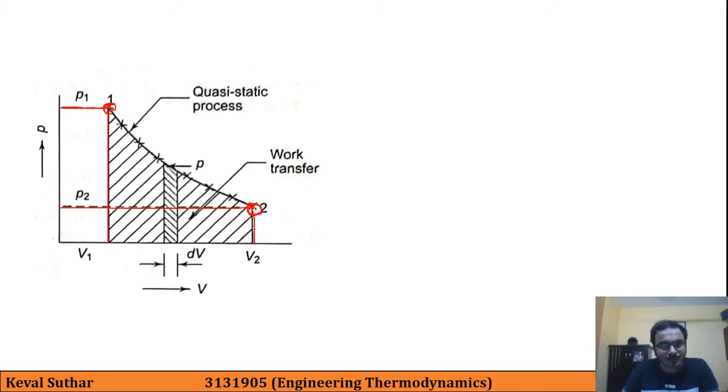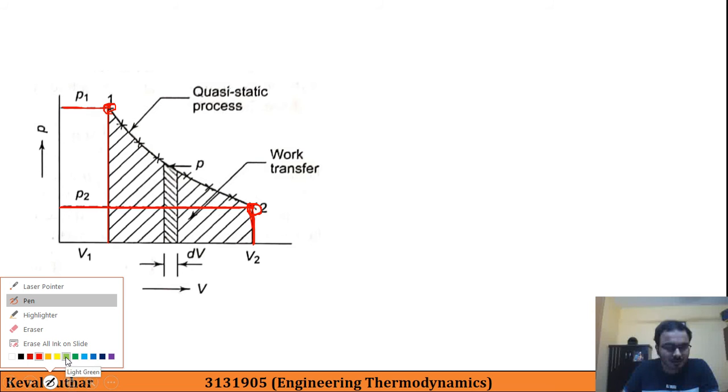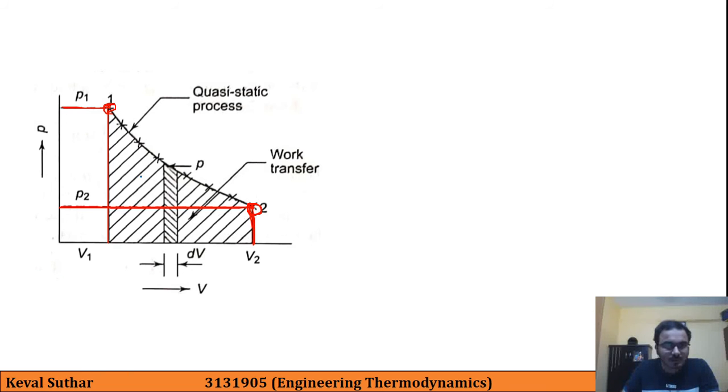At state 2 we have pressure P2 and volume V2. Let us say that these are the intermediate points or states.